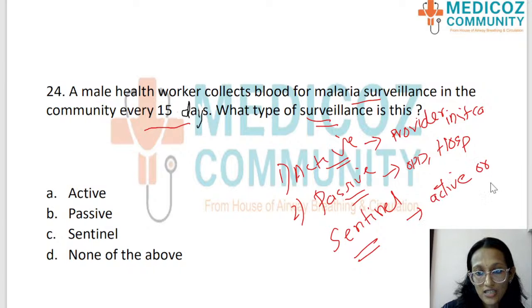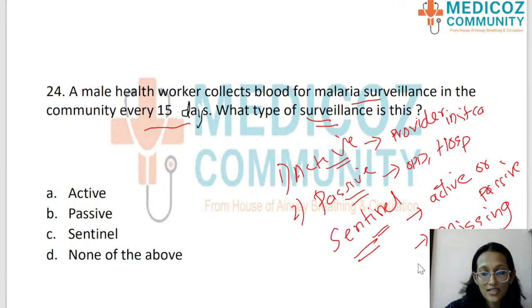Okay, it can be active or passive, and it is actually done for the missing cases. Okay, to get the missing cases we do sentinel surveillance. Like for example, for malaria, the cases may be missed in bigger private hospitals. Okay, in private hospitals the malaria cases or the deaths may be missed. So there are sentinel surveillance units for malaria in multiple private hospitals. Okay, so sentinel surveillance is to detect missing cases. It can be active or passive.